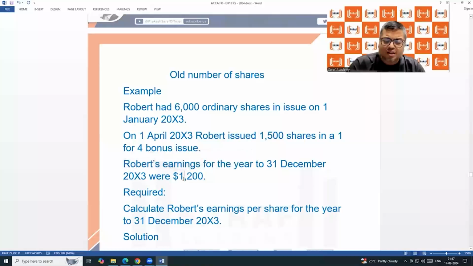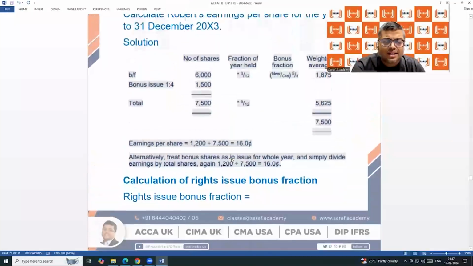Again, the profit is same, 1,200, asking EPS, earnings per share. So we are saying 1,500 share will be considered from the beginning. No periodic factor required because 1,500 share not given any money. They will be considered from the beginning. So the total number of shares 7,500. Profit each 1,200. So basic EPS is 7,500 divided by 1,200.